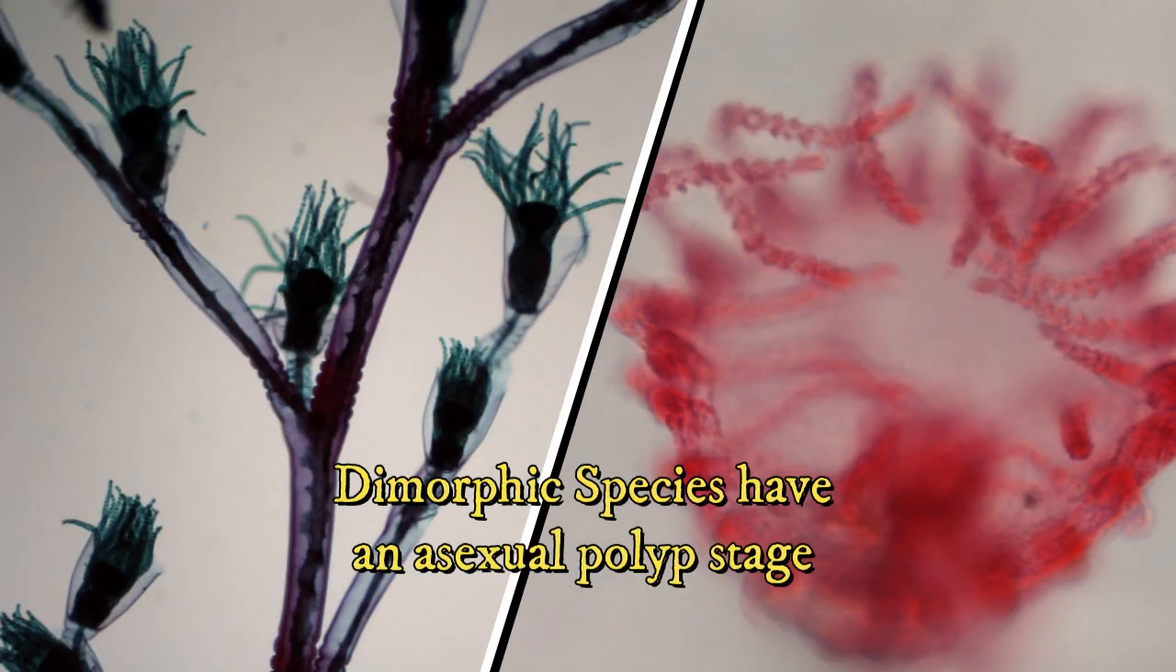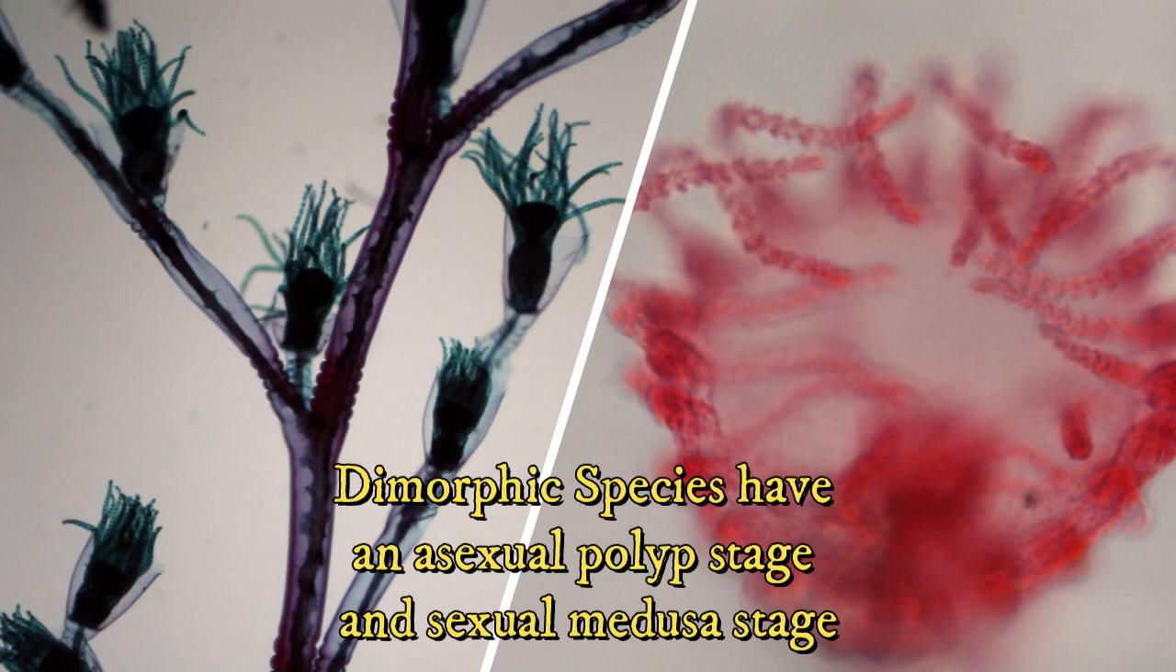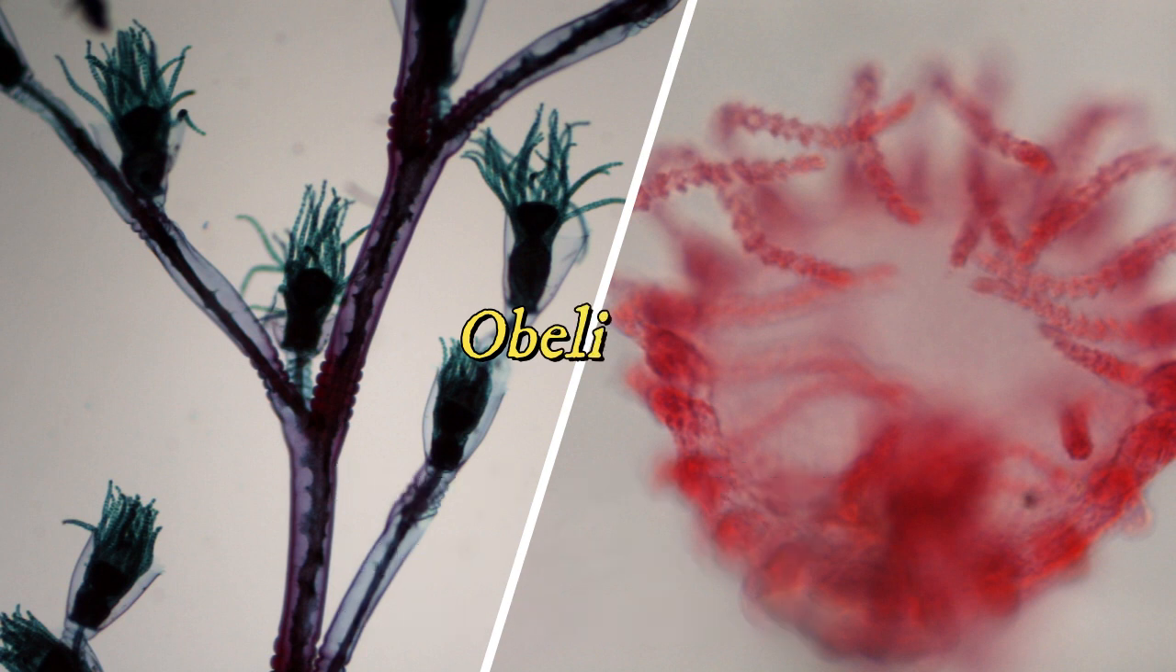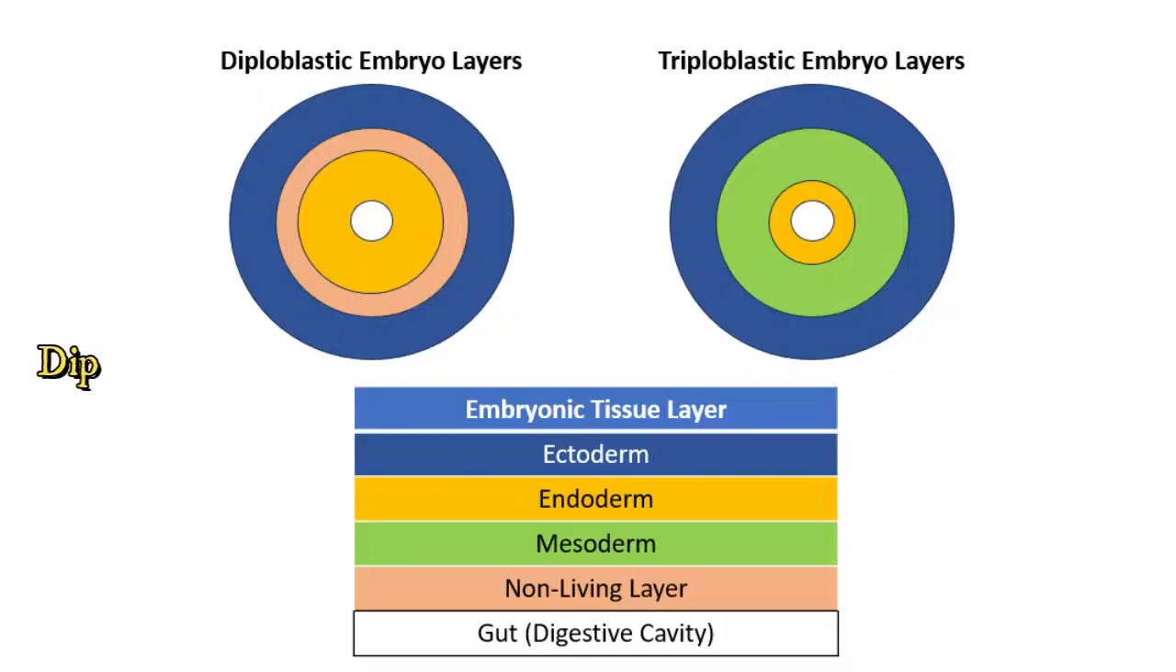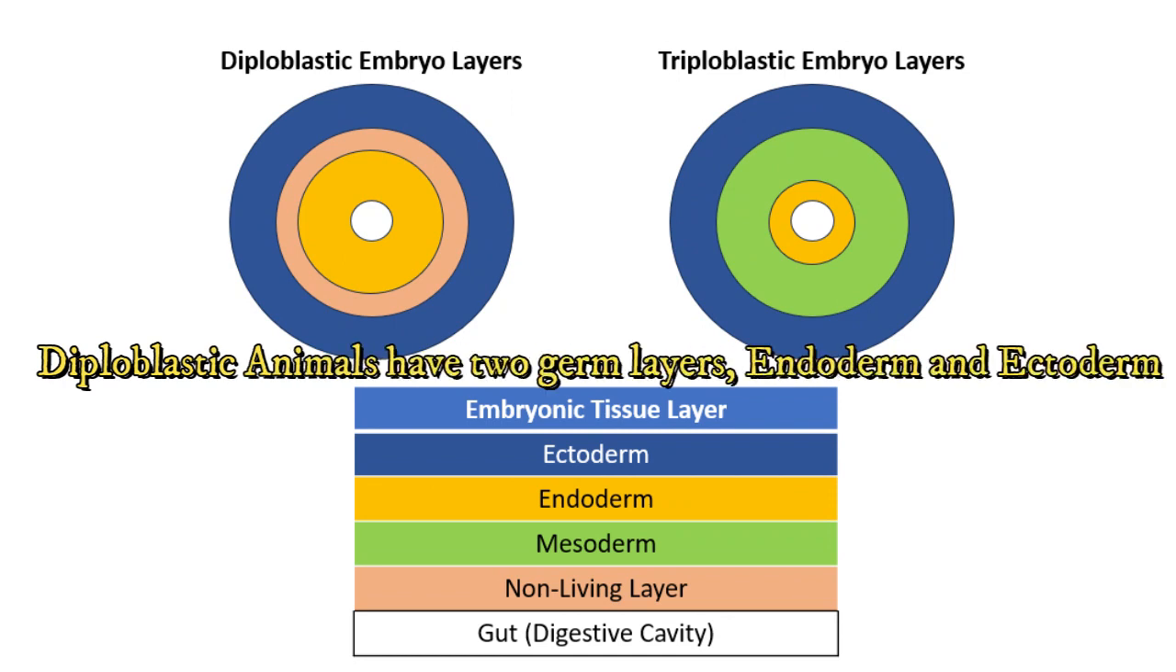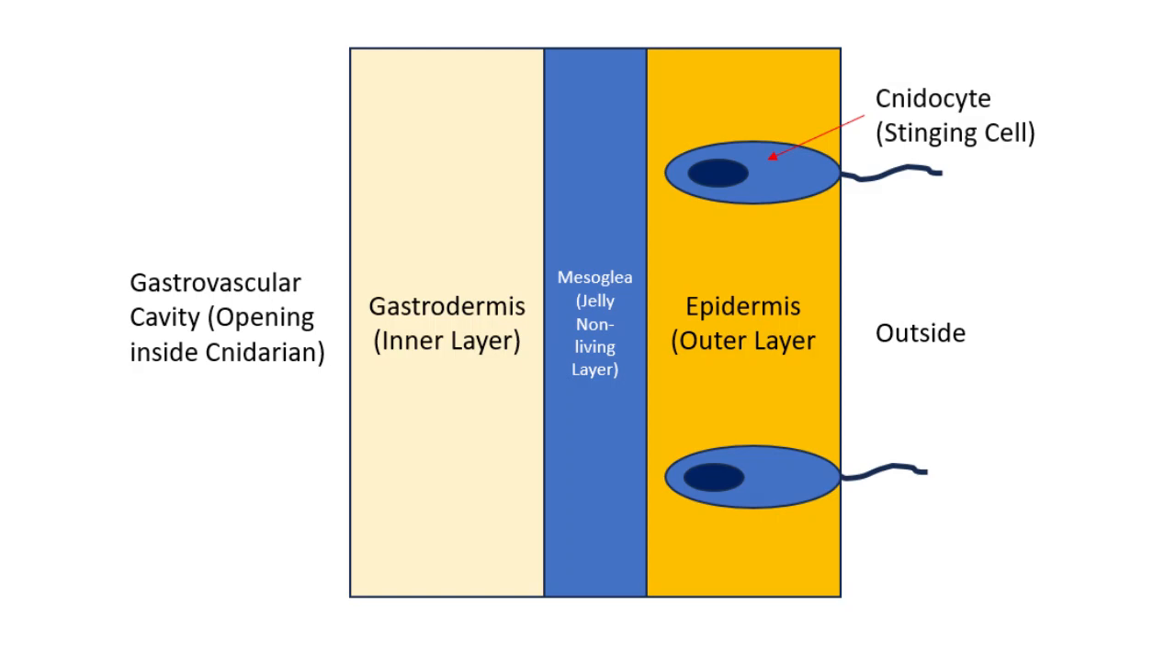If dimorphic, the polyp acts as the asexual phase, and the medusa acts as the sexual stage, producing gametes. Regardless, like all animals, the bodies are made with diploid cells, except the gametes. Cnidarians are diploblastic, having two layers of embryonic tissues: endoderm, which gives rise to the gastrodermis that lines the digestive cavity, and the ectoderm, which gives rise to the outer layer called the epidermis.